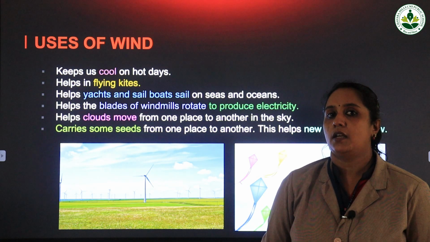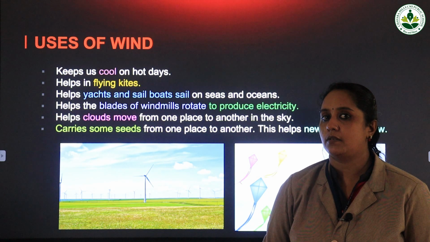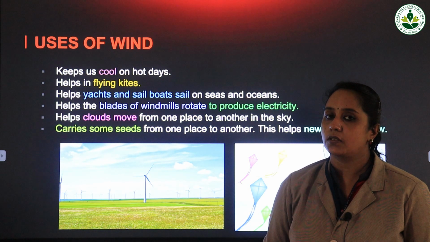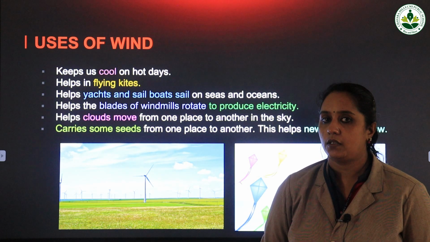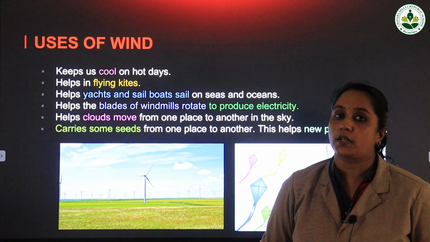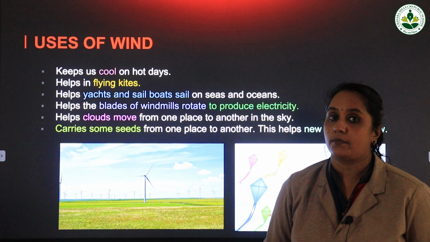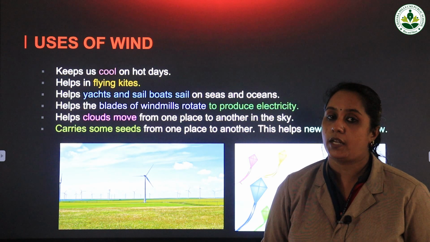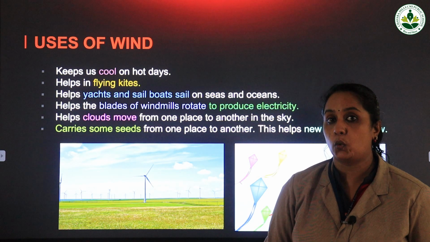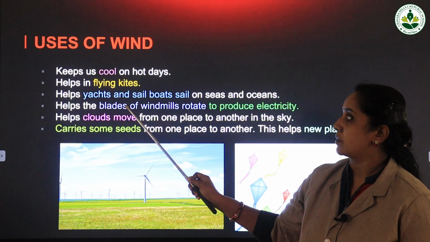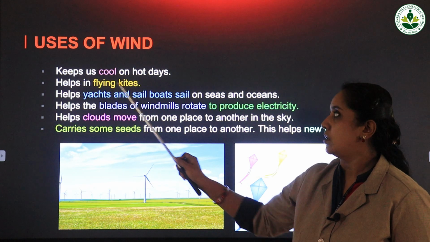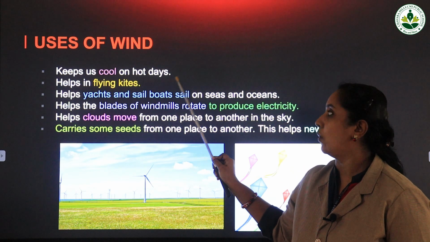Now, have you seen boats sailing in the sea and ocean? Sailboats? Yes, isn't it? So, in that case, if there is no wind, will it flow properly? No, it will not flow. Now, if we feel very hot, what happens? We start sweating. Suppose when you switch on the fan, what happens? Cool air comes and we feel comfortable. So, wind can keep us cool. What are the different uses here? It keeps us cool on hot days.